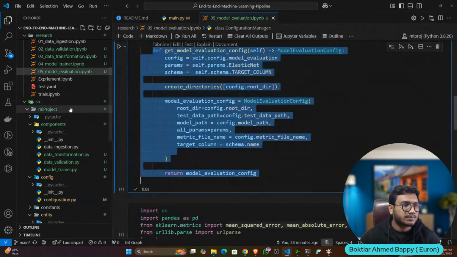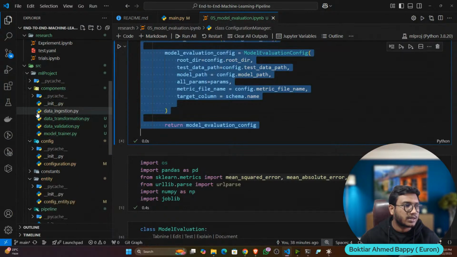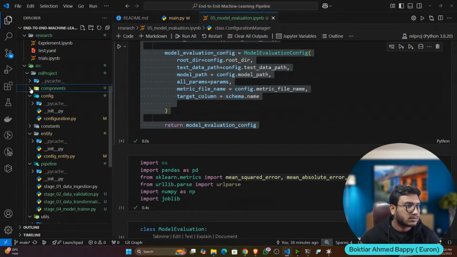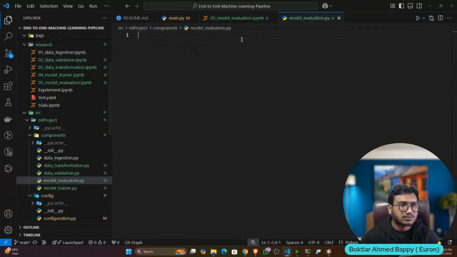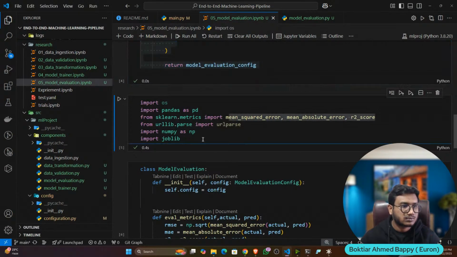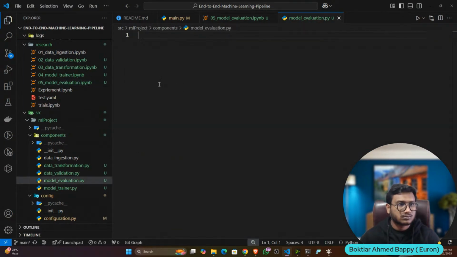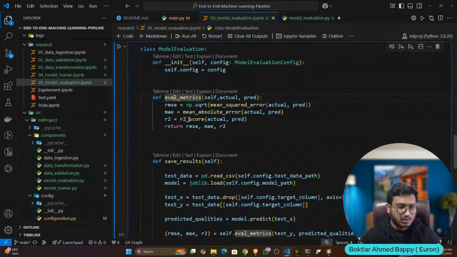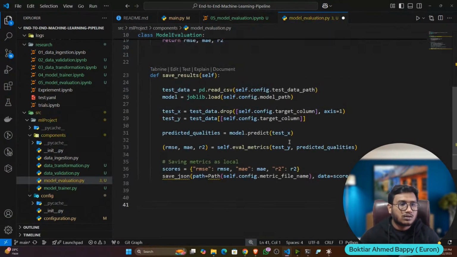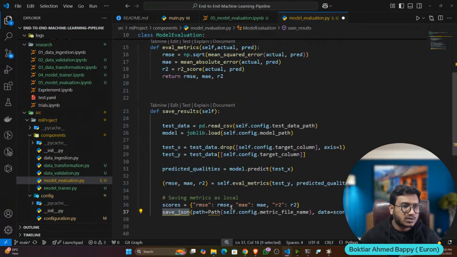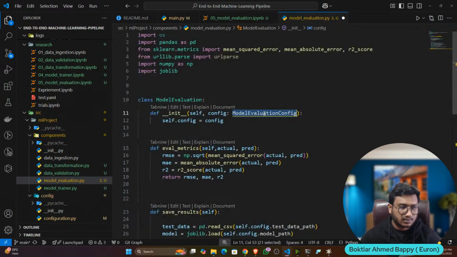Now let's create the component. So again, I will go to the component folder, and here let's create a component, model evaluation. And I'll copy the entire class I have written. I just need to import save JSON, Path and this one.